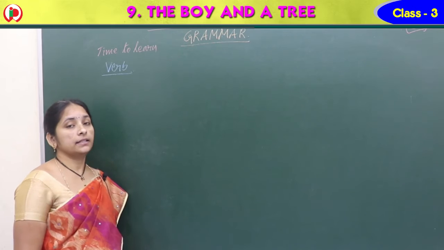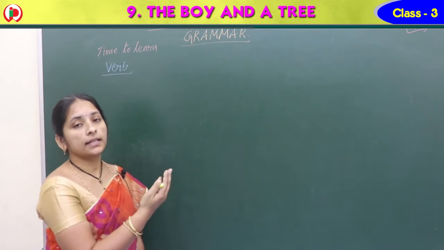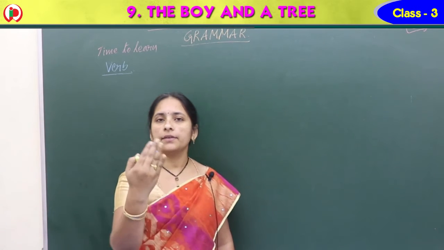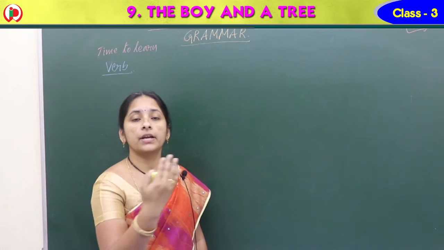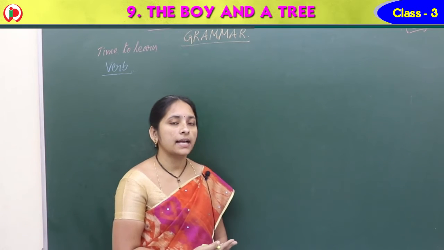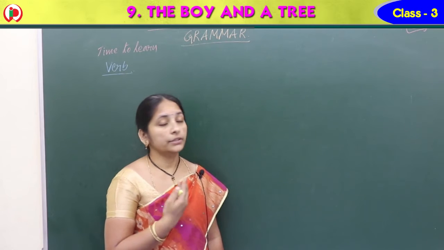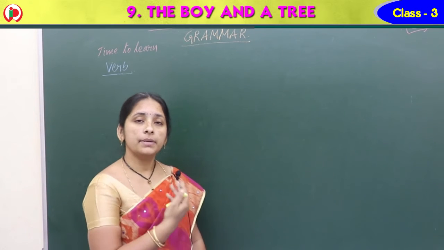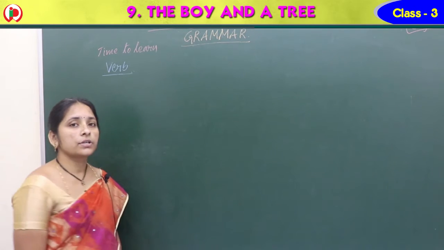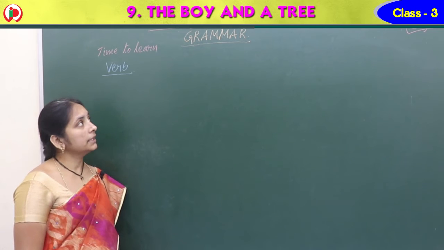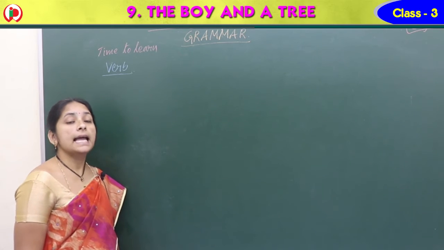So the next in this lesson, the boy and a tree. In this lesson we have completed the question answers, fill in the blanks, the vocabulary part, the new words, and missing letters. So rhyming words, this is completed. Now we have the next part, grammar.